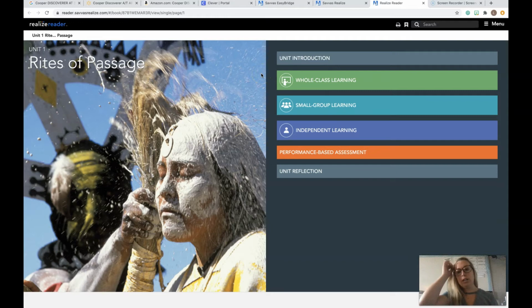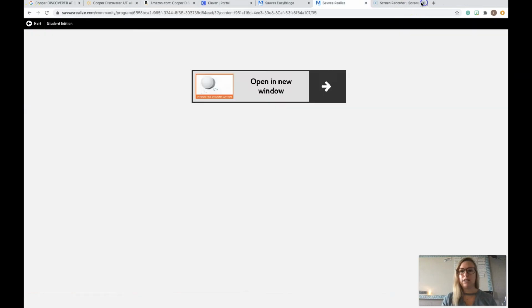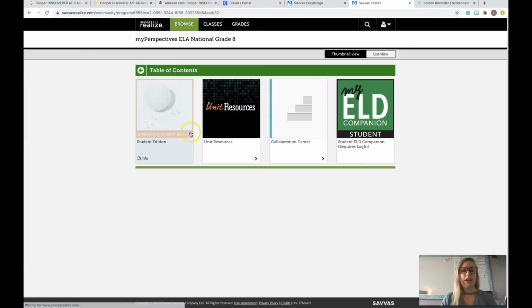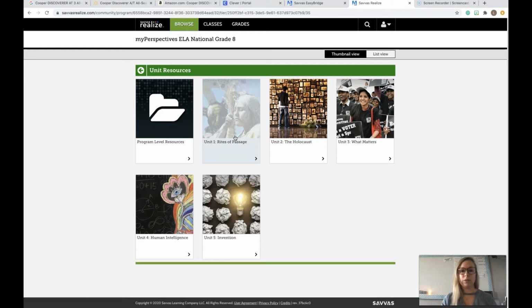So if you ever need to reference something from a week or two ago and it's not in your assigned lessons anymore, you can always go into the student edition and you can find it. So this has the entire Unit 1 Rites of Passage, but I'm actually going to exit out of this and go back to your unit resources.